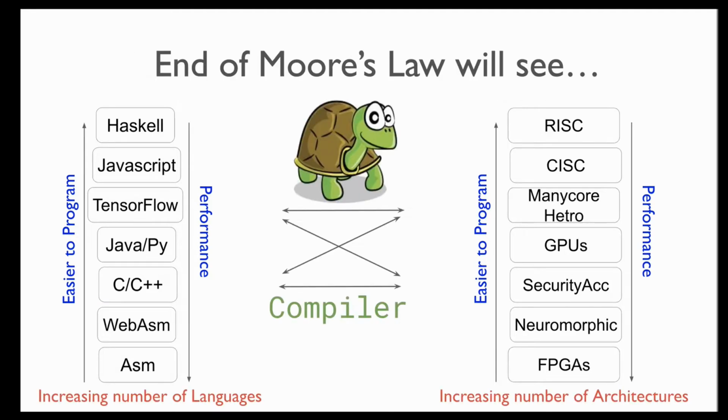Necessitated by the end of Moore's law, we are witnessing an unprecedented rate of increase in the number of languages and the number of hardware architectures. This rate of increase in diversity on both ends is not just necessitated by the end of Moore's law, but also by the increasing number of computing applications being discovered over time, such as AI. A key component of this picture, which can help us tackle this complexity in an easier manner, is the compiler. However, as I said before, the progress in compiler development is too slow to meet these growing demands.